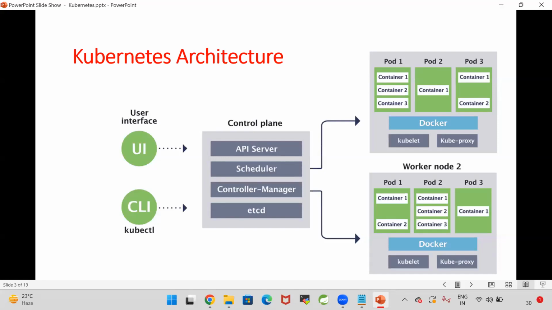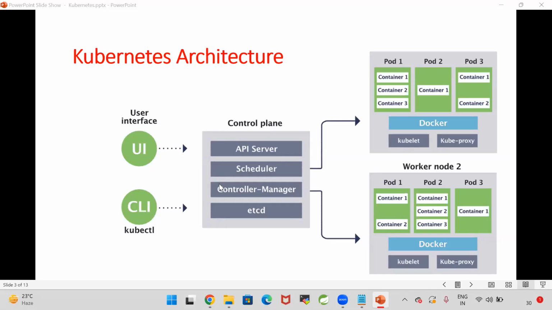Now if I want to increase the containers, I need to scale the pods. If I want to decrease the containers, I need to scale down the pods. In Kubernetes, everything will be represented as a pod only. Now I want to deploy my Spring Boot application. For that, I need to create a pod. I need to tell the control plane to create the pod. I can tell the control plane to create the pod either by using the user interface or by using kubectl.